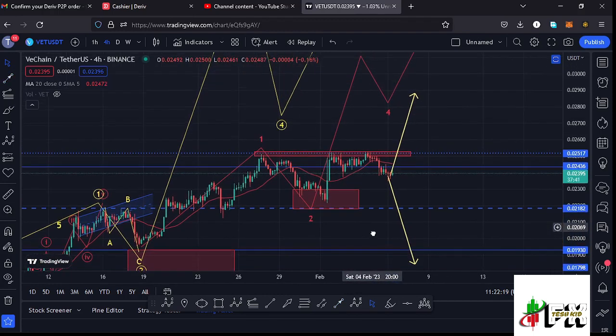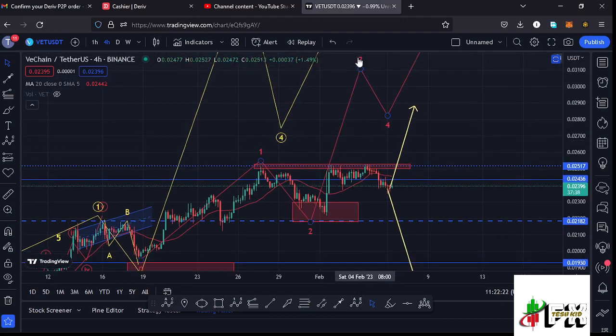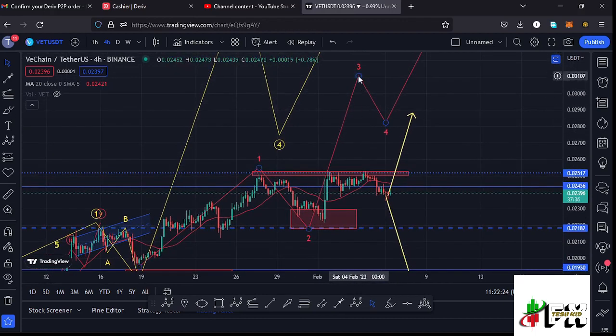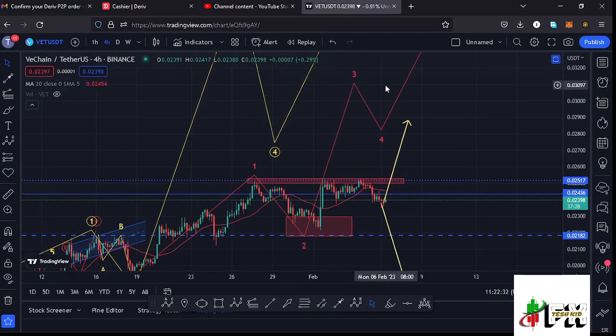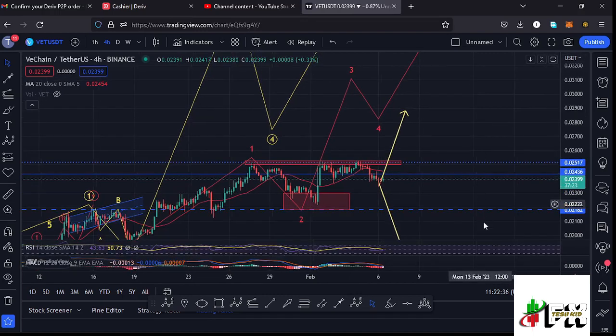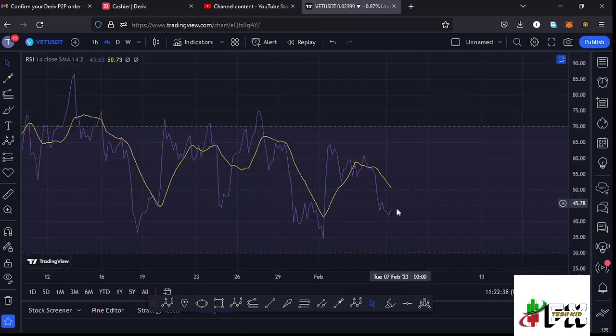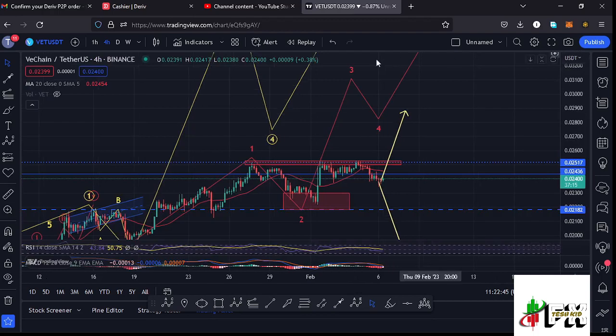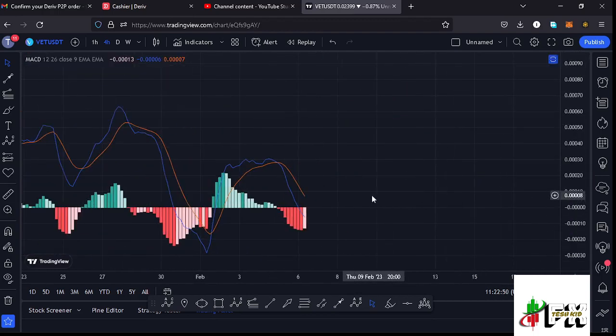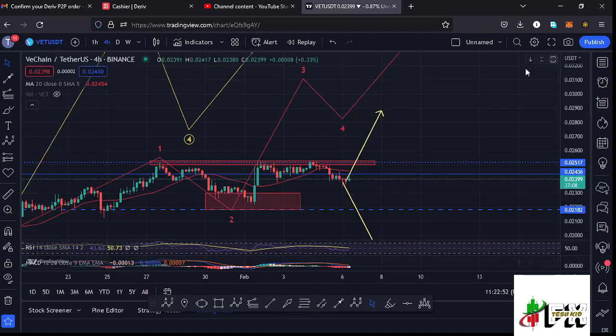But for now, I'm in favor of seeing this wave 3 to the upside, making its peak at around the $7 mark, and that is what I'm expecting here on the Vechain chart on the short-term scenarios. And also taking a look at the indicators before I give you the long-term scenarios. On the RSI, we are trading at around the 44 mark, meaning we have massive room for us to fully support the formation of that wave 3. And also taking a look at the MACD, we have been able to print a bearish cross, and that supports a bit of a movement to the lower side to continue unlocking lower prices.